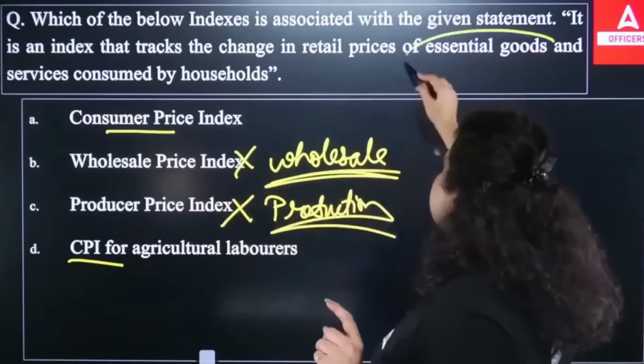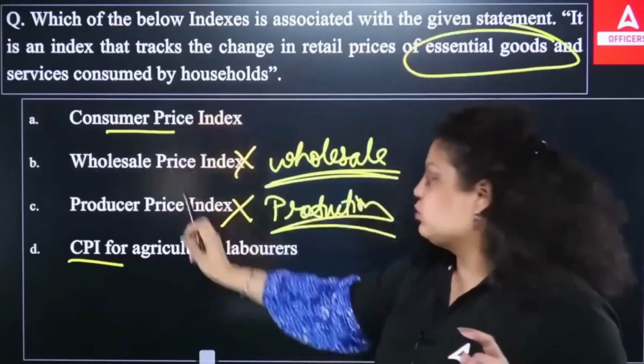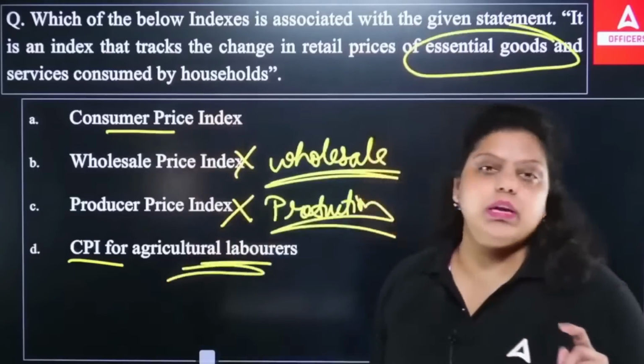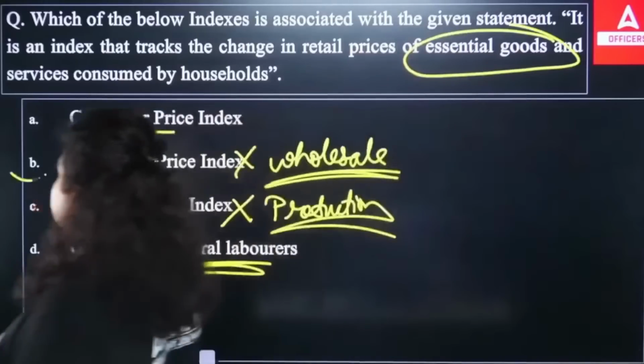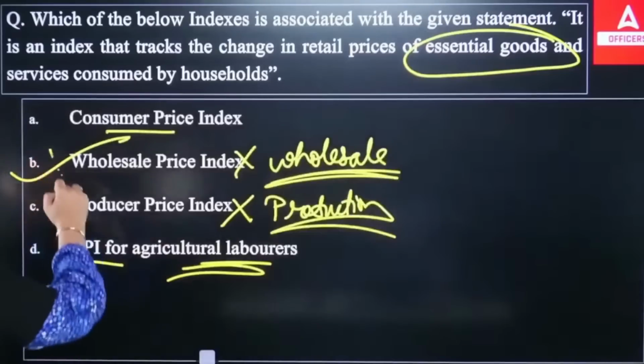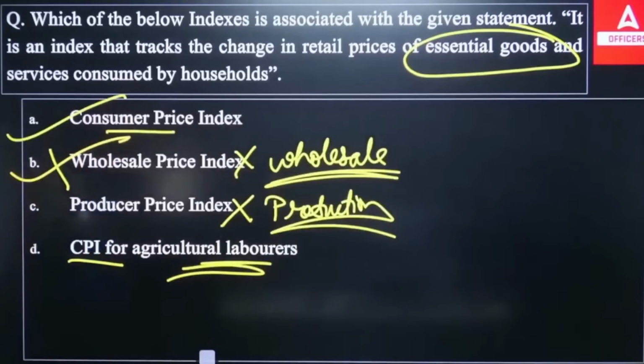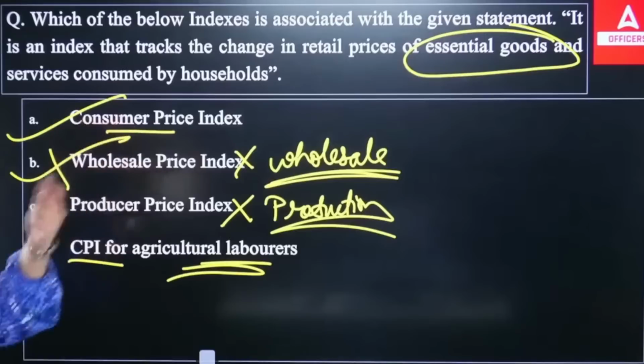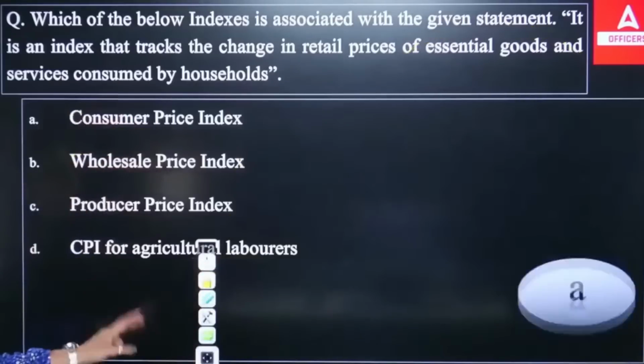Now we are talking about essential goods and services consumed by the household. Here you are talking about CPI for agriculture labor. So right answer will be what? It will be B. Sorry, not B, this A, consumer price index. Okay, so CPI measures the inflation at the retail level and CPI also maintains the record of what? It also maintains the record related to your retail level plus the cost of living of the public. So right answer is A.